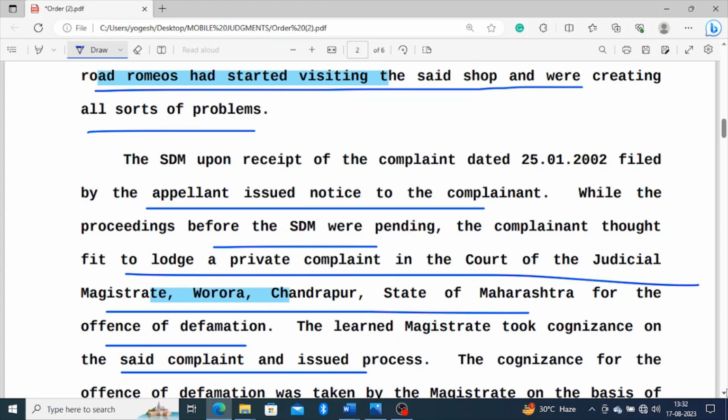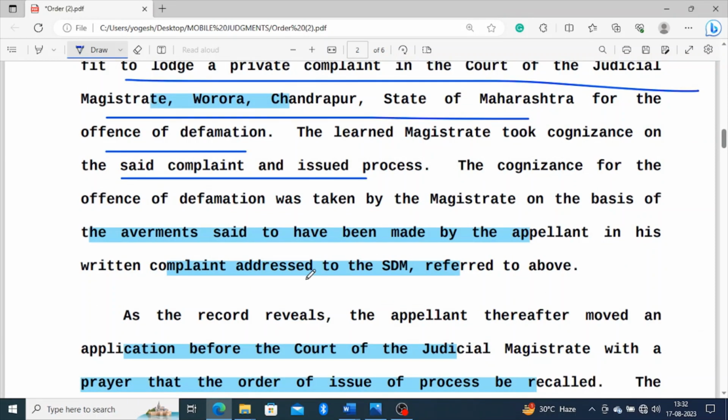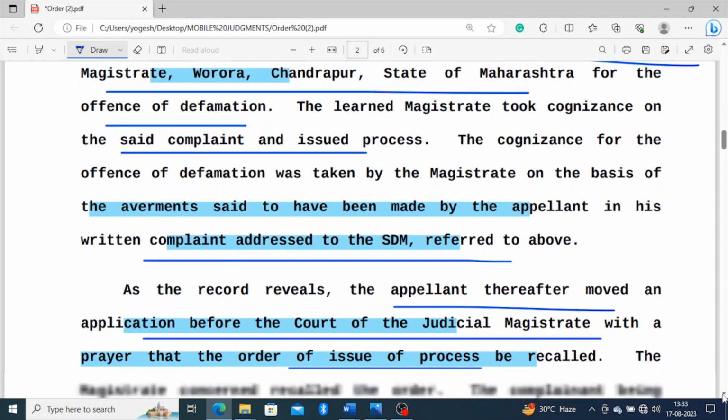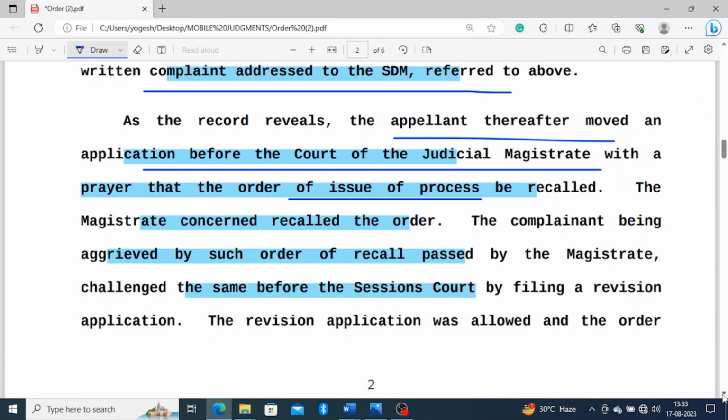Cognizance of the defamation was taken by the magistrate on the basis of the averments made by the appellant in the written complaint addressed to the SDM. As the record reveals, the appellant moved an application in the court of the judicial magistrate with the prayer that the order of issue of process be recalled. So after receiving the summons, he filed an interlocutory application with a prayer that the order be recalled. The learned magistrate recalled that order.